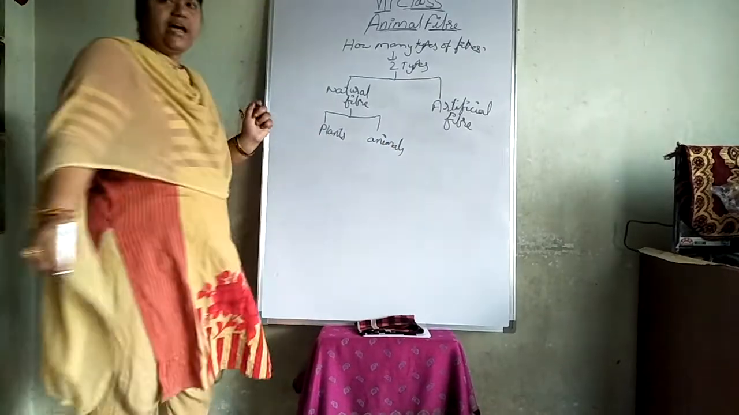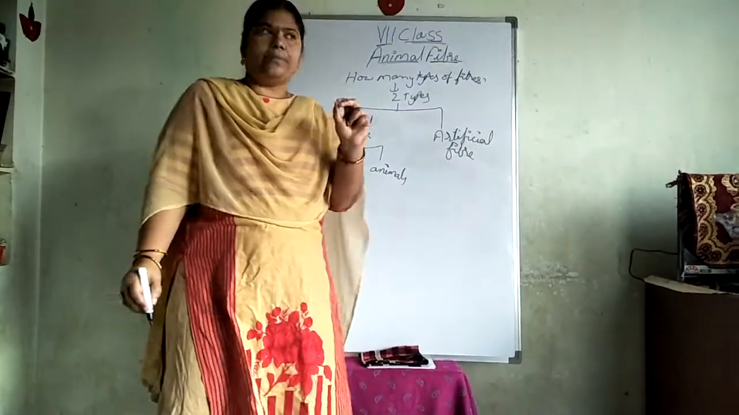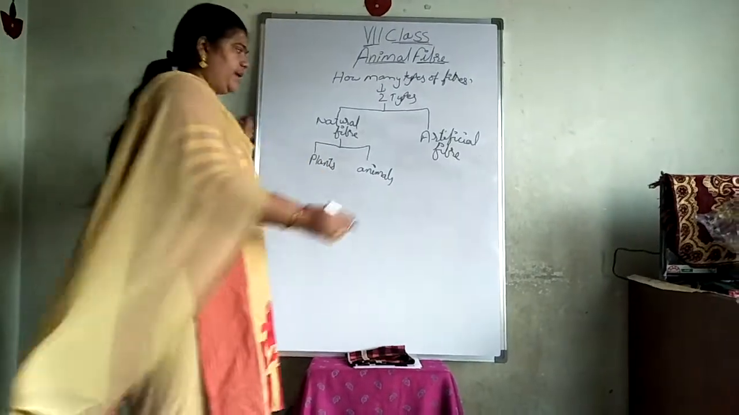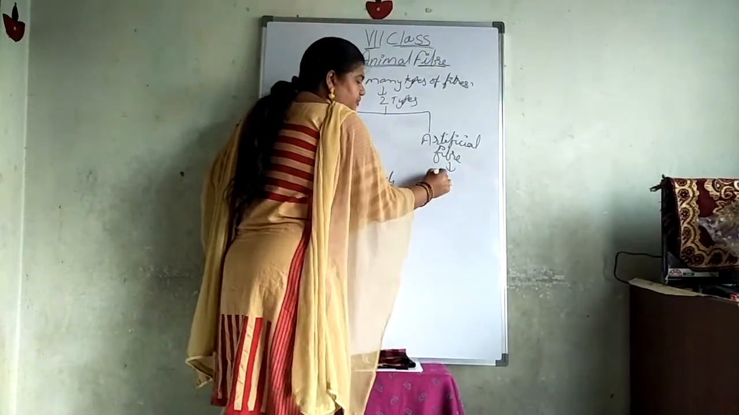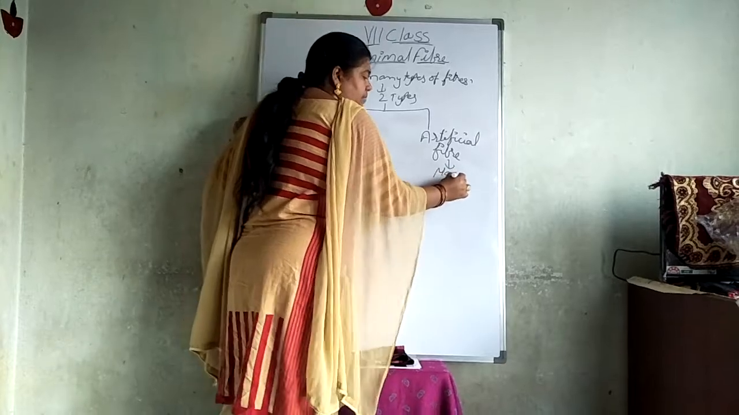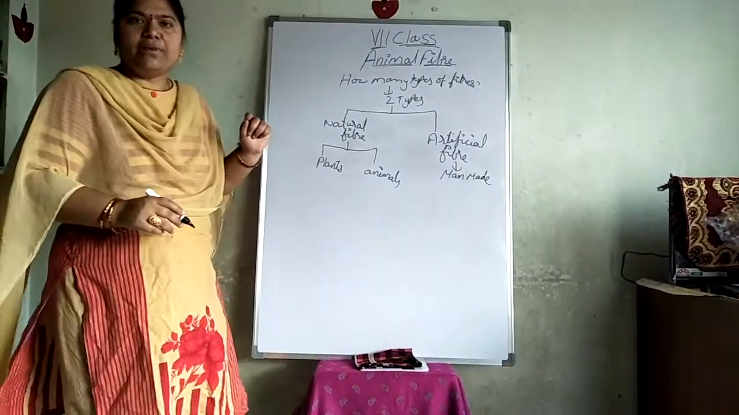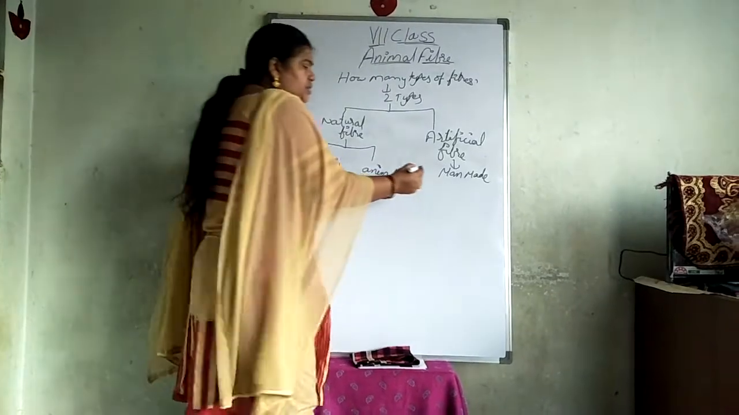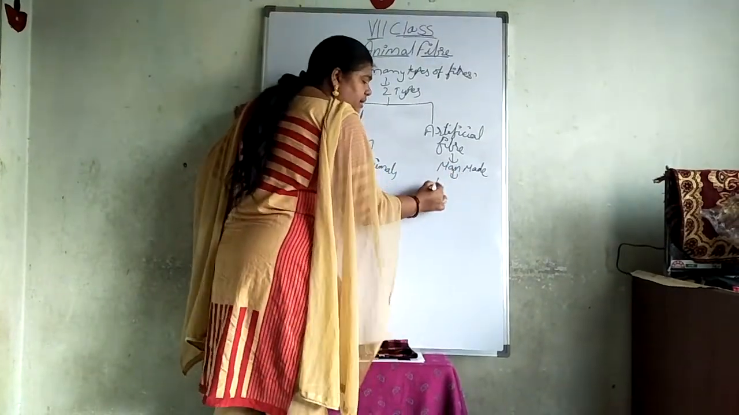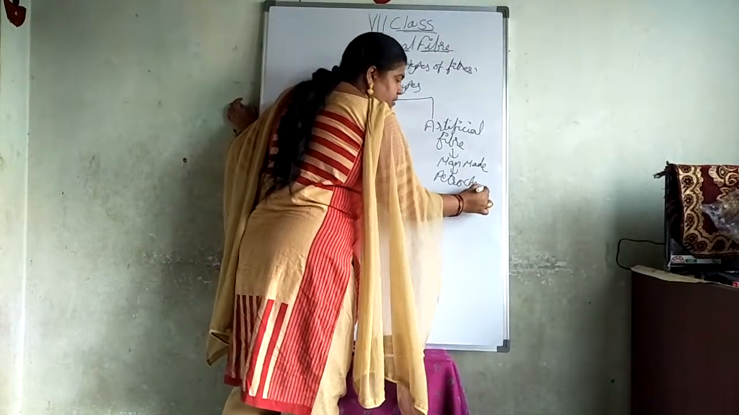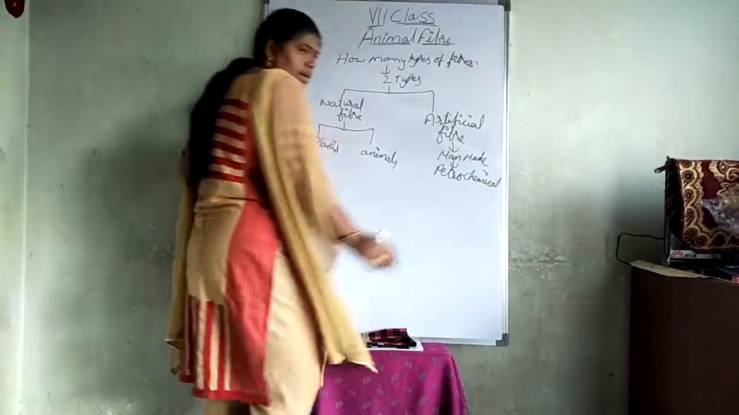Natural fibers, the fibers which occur from plants and animals, are called natural fibers, and artificial fibers, man-made fibers, are called artificial fibers. What are they using here? They are using petrochemicals.